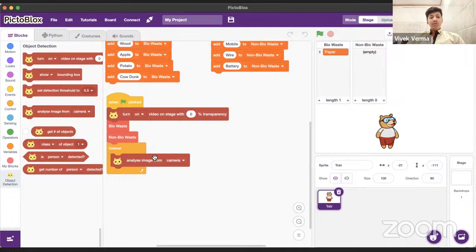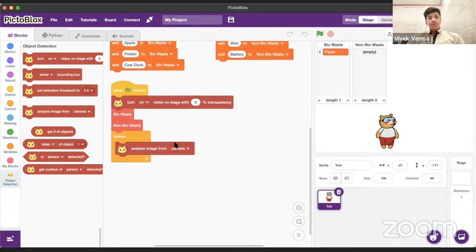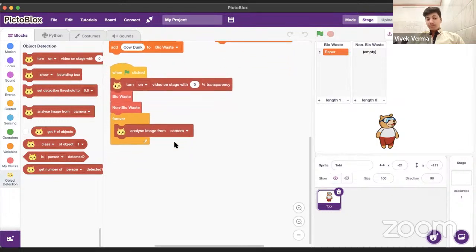So what is happening over here? We are analyzing the image from the camera in a forever loop. I hope it is clear to all of you. After this, what do we want to do? Suppose the camera turns on and there is zero number of objects detected. Then, of course, we don't want the Toby sprite to say something. We don't want it to say biodegradable waste and non-biodegradable waste. That will be time wasting and will not look interactive.